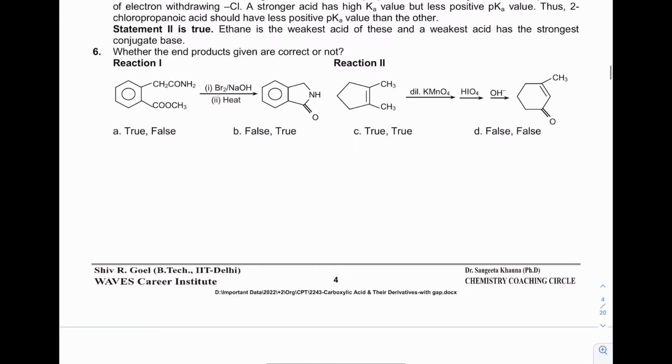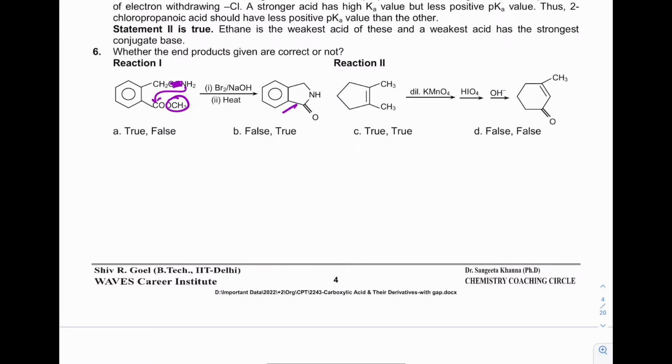Next is find the end product. So you have to confirm whether the end product is correct or not. In the case of the first, bromine and NaOH, it is the Hofmann bromamide reaction, which will give amine. And on heating, there is internal nucleophilic substitution. So yes, it is correct, true.